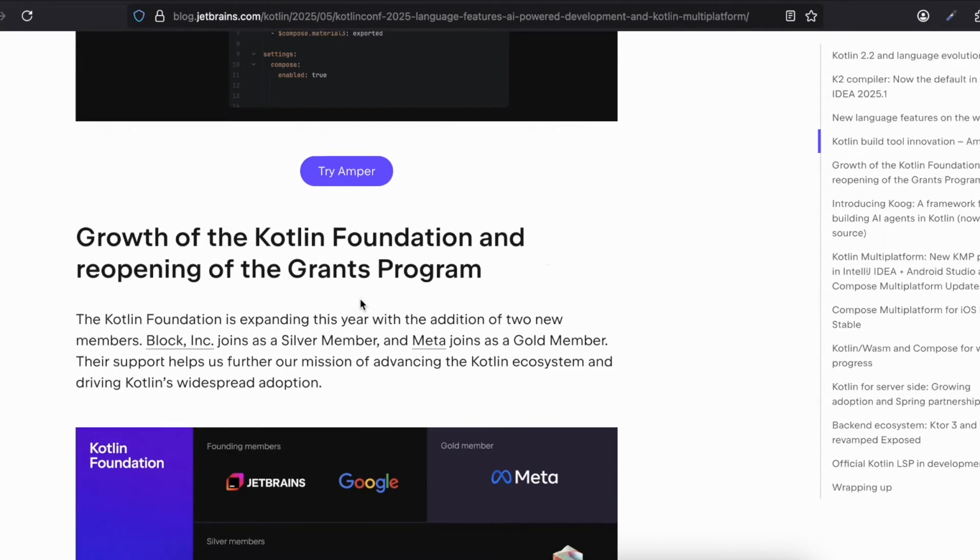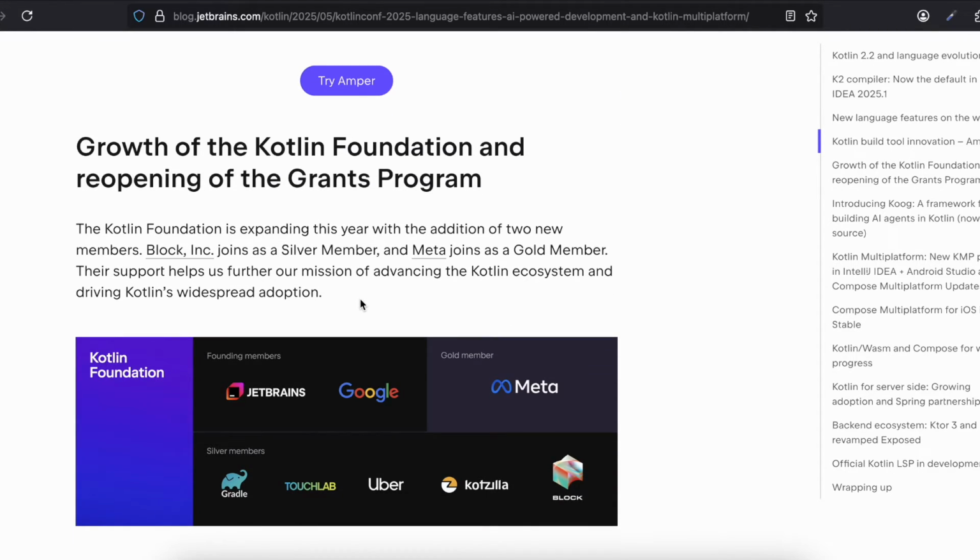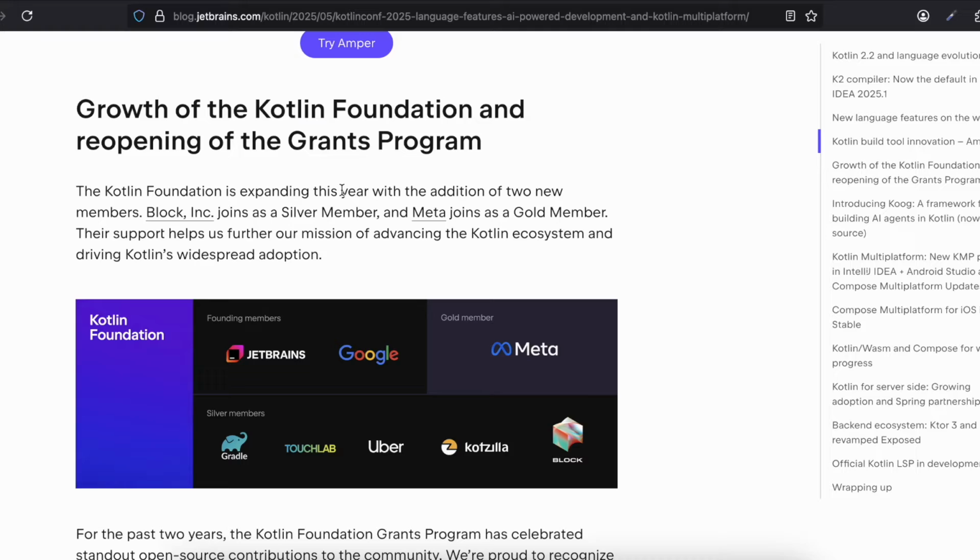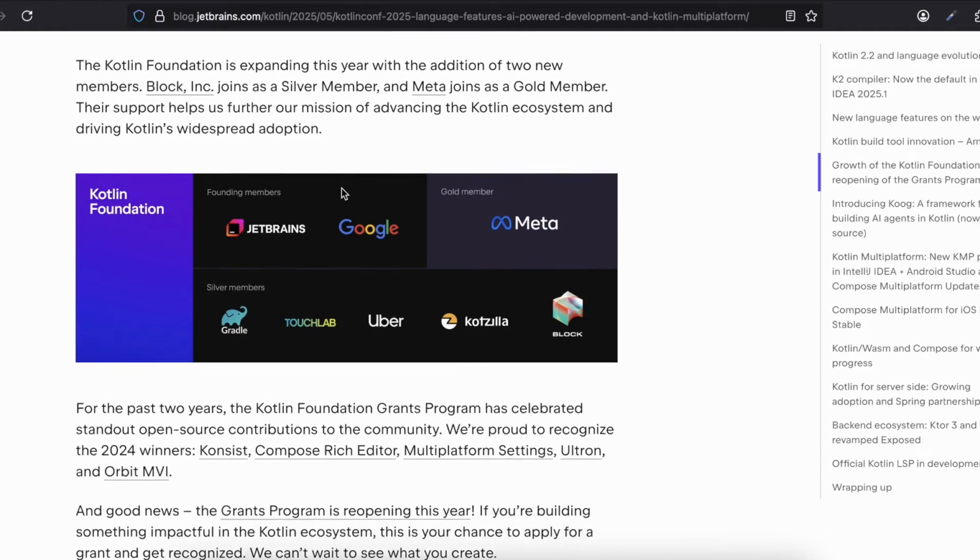Growth of the Kotlin Foundation and reopening of the grants program. The Kotlin Foundation is expanding this year with the addition of 2 new members. Block Inc joins as a silver pro member and Meta joins as a gold member. Their support helps us further our mission of advancing the Kotlin ecosystem and driving Kotlin's widespread adoption.